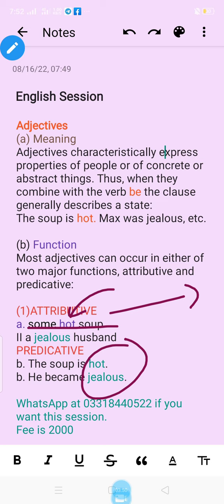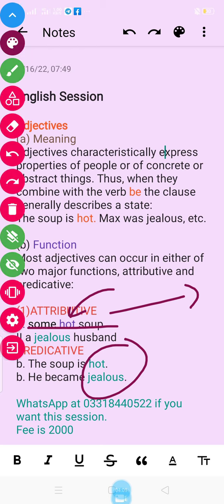Hot and jealous are predicative adjectives. Some hot soap, a jealous husband. Hot here, hot and jealous are attributive adjectives. Attributive क्यों है?